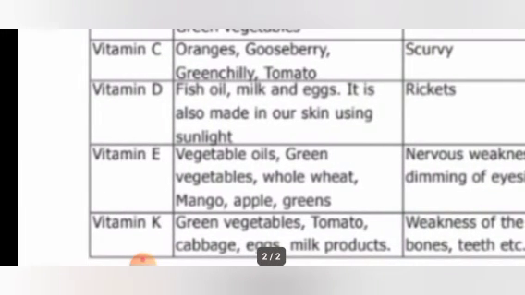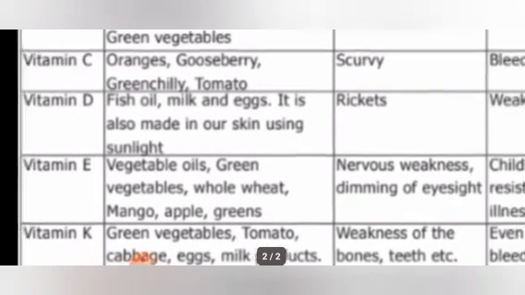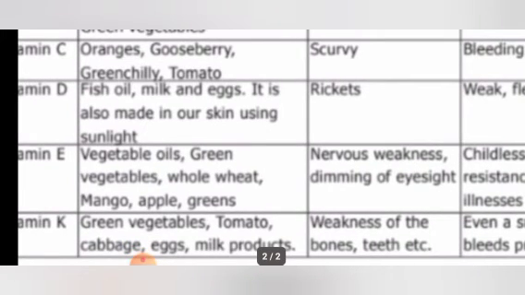Then vitamin E. Vitamin E is abundantly found in vegetable oils, green vegetables, whole wheat, mango, apple, greens, etc. So all these contain vitamin E. Vegetable oils means oils which are obtained from plants, for example, coconut oil, castor oil. All these castor oil, you know, isn't it? Which in Tamil we used to say ஆமணக்கு எண்ணெய், விளக்கெண்ணெய், no? That is castor oil. All these things are vegetable oils.